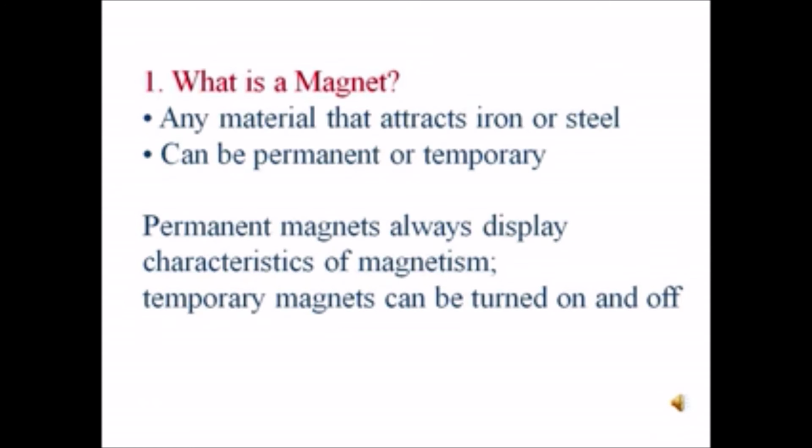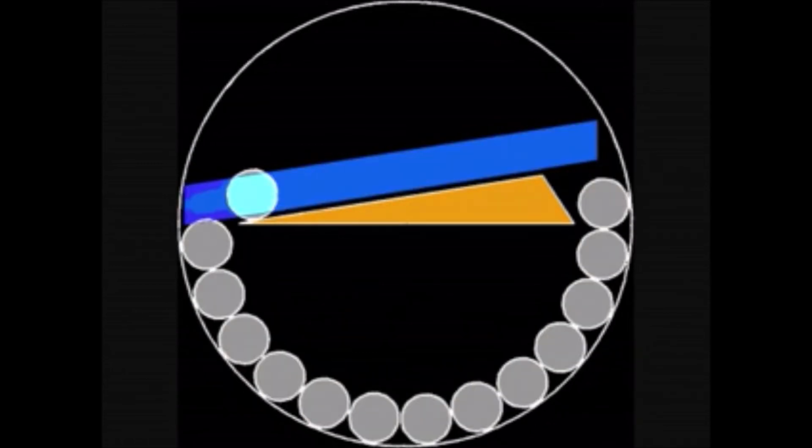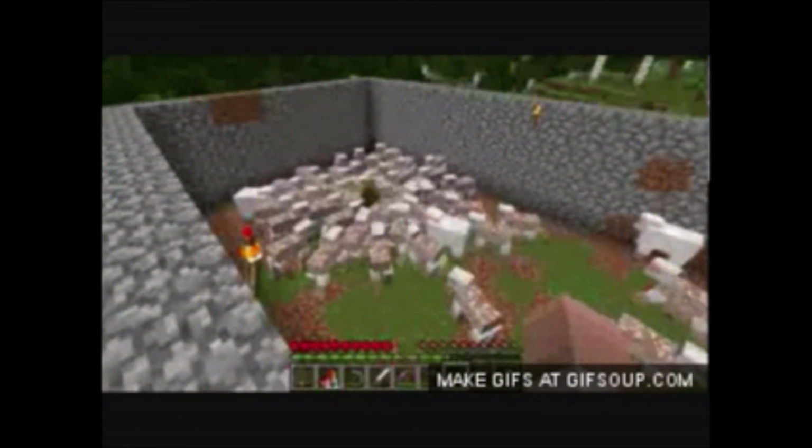What is a magnet? Any material that attracts iron or steel, can be permanent or temporary. Permanent magnets always display characteristics of magnetism. Temporary magnets can be turned on and off.